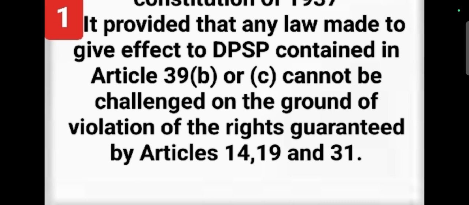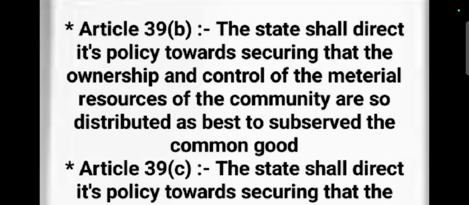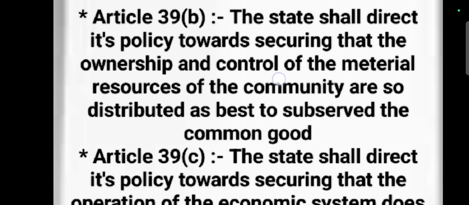Let's come to the second provision. These are Articles 39B and 39C. Article 39B says the state shall direct its policy towards securing that the ownership and control of the material resources of the community are distributed as best to subserve the common good.